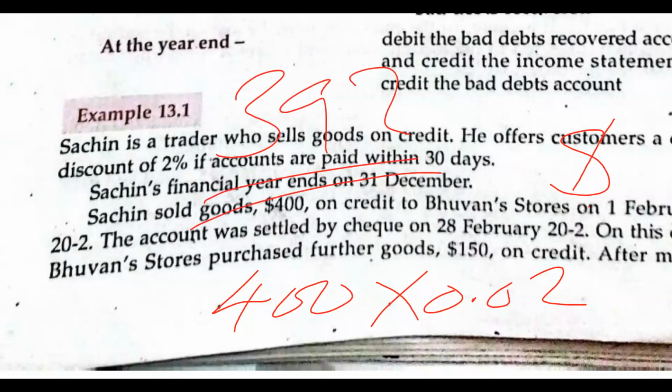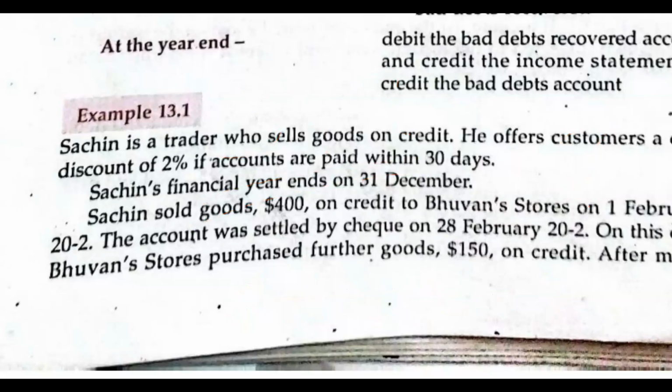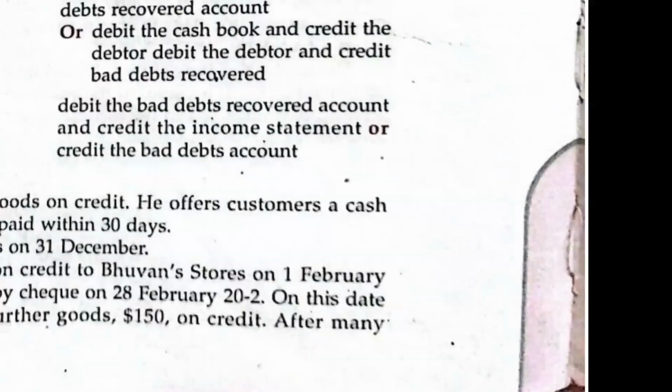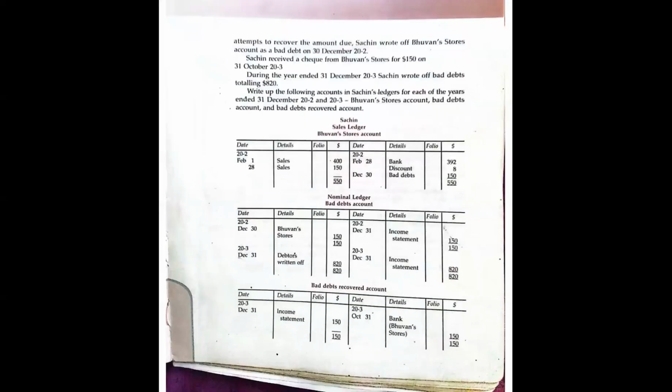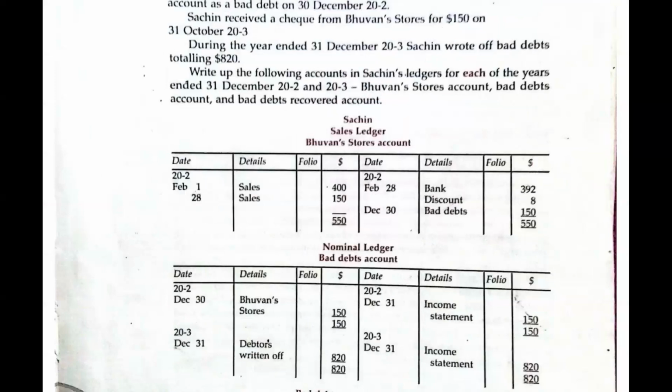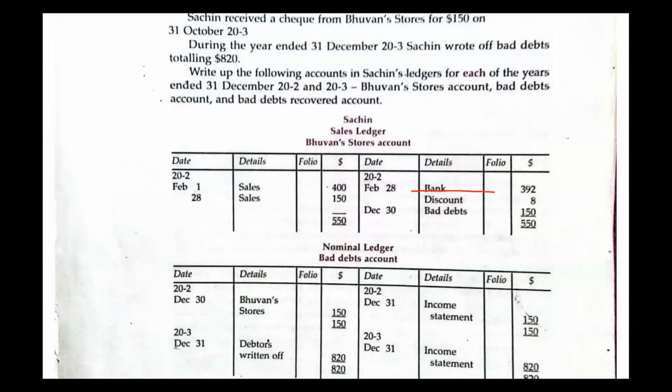Is that clear? Yes. Just the same way how we used to do it during the cash book. You know how you record in the cash book? $8 is the discount that you record. So this is how we record. Have you seen that the bank account, this person has paid this amount, the discount is 8. Is that clear?